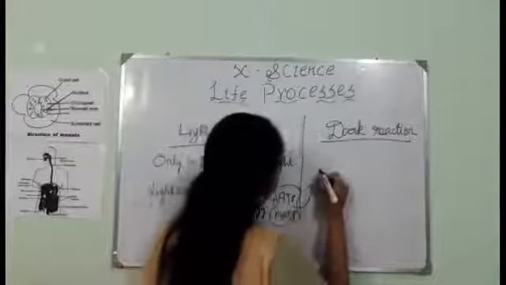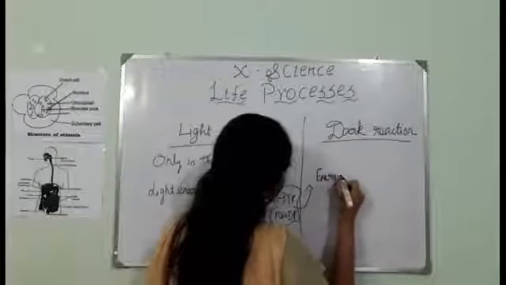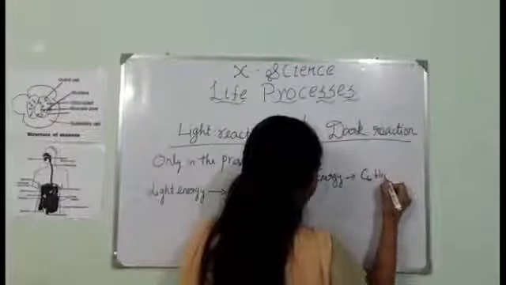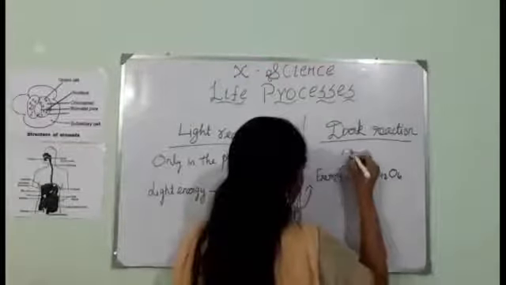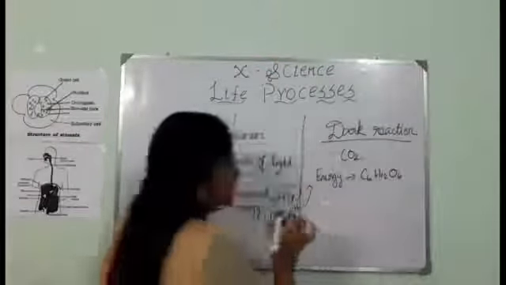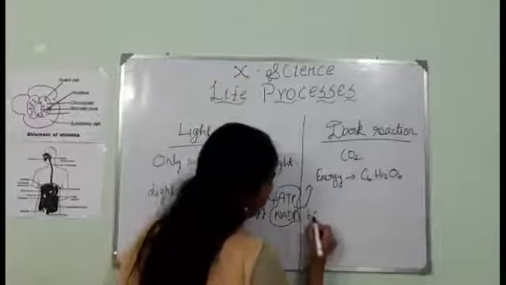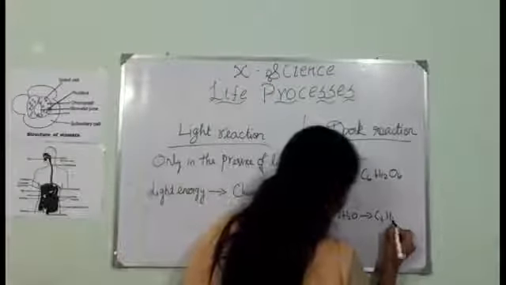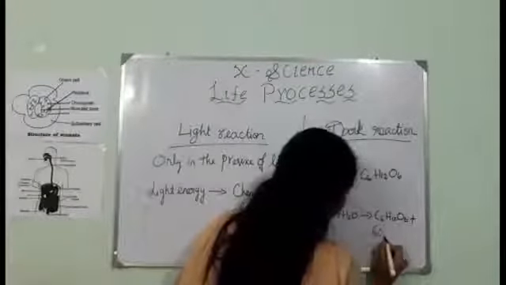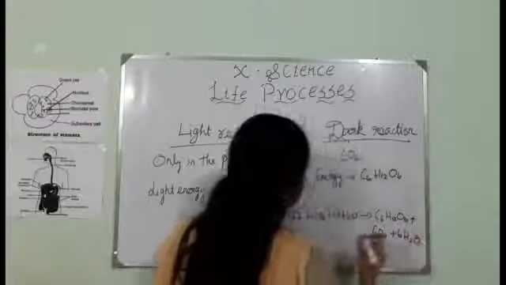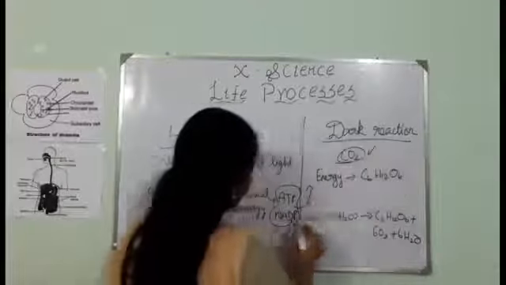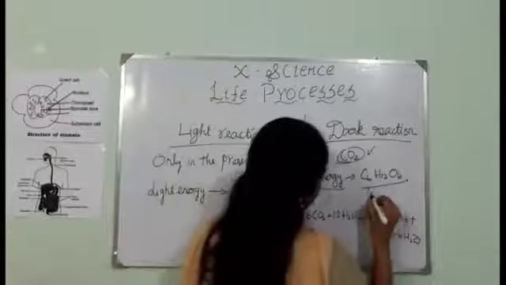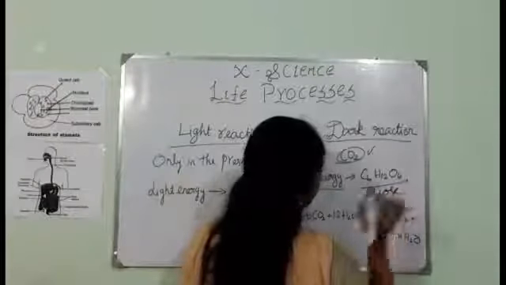On getting this energy molecule, the carbohydrate is prepared with carbon dioxide. This is the reaction which I have already told you, that 6CO2 plus 12H2O gives you C6H12O6 plus 6O2 plus 6H2O. So the carbon dioxide in the air and the energy from the light reaction combine together to give you glucose, which is the food for plants.